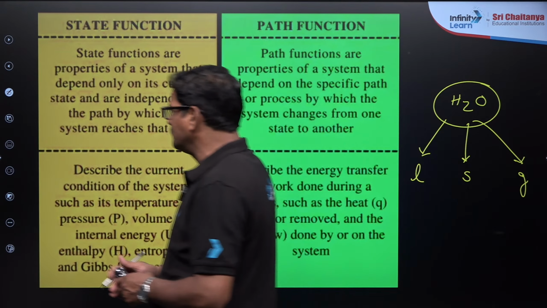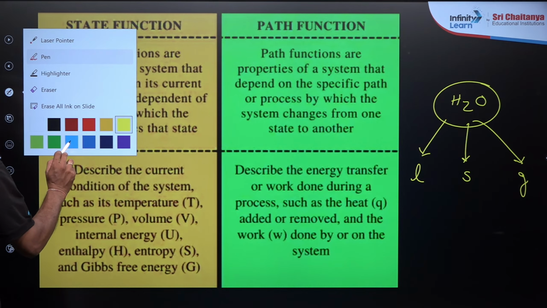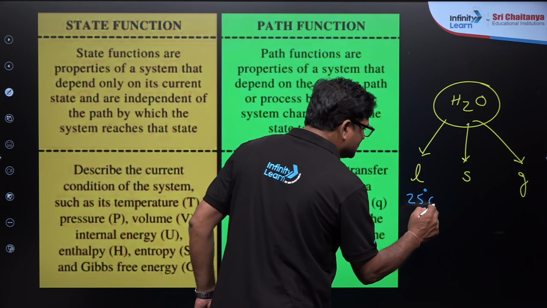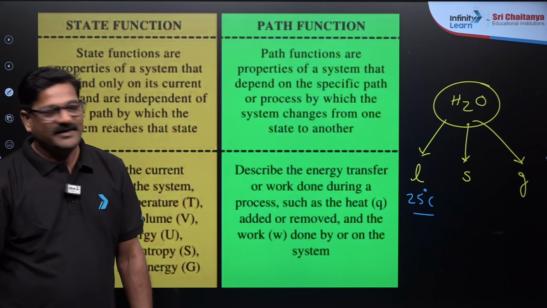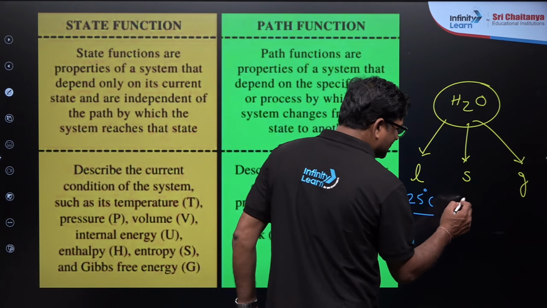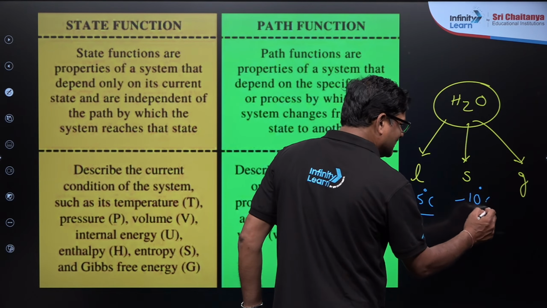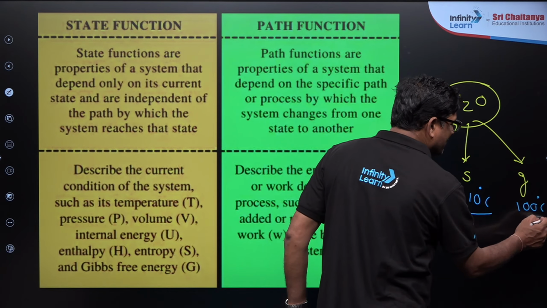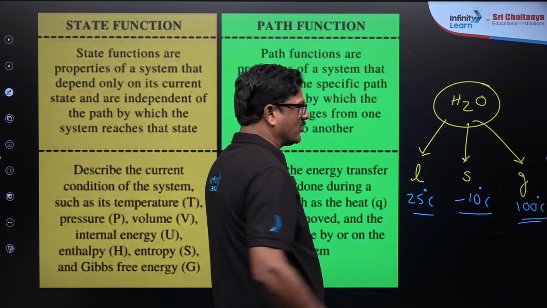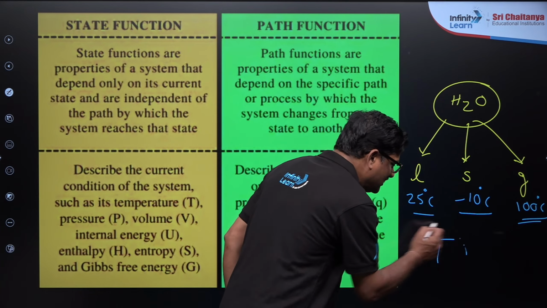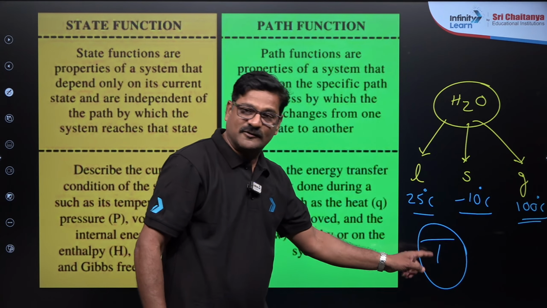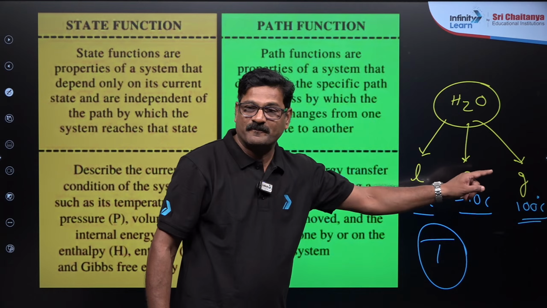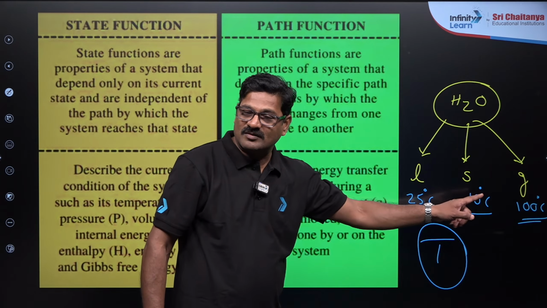So temperature is the parameter. It can tell you that at 25 degrees centigrade it is a liquid, right? And if it is minus 10 degrees centigrade it is a solid. And if it is 100 degrees centigrade it is a vapor. Okay, make it 0, not a problem. So temperature is the parameter used in thermodynamics which can define what state it is. Are you getting or not?